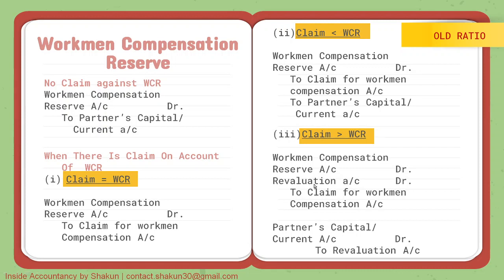The moment you see the revaluation account here, you will instantly transfer it to partner's capital account if it is a 3-mark question. In a bigger question, it automatically goes to revaluation account and then gets transferred to partners' capital accounts. But in a smaller question, like one carrying 3 marks, you have to pass the entry where revaluation is transferred to partner's current account. So these were the different cases in case of workmen compensation reserve.